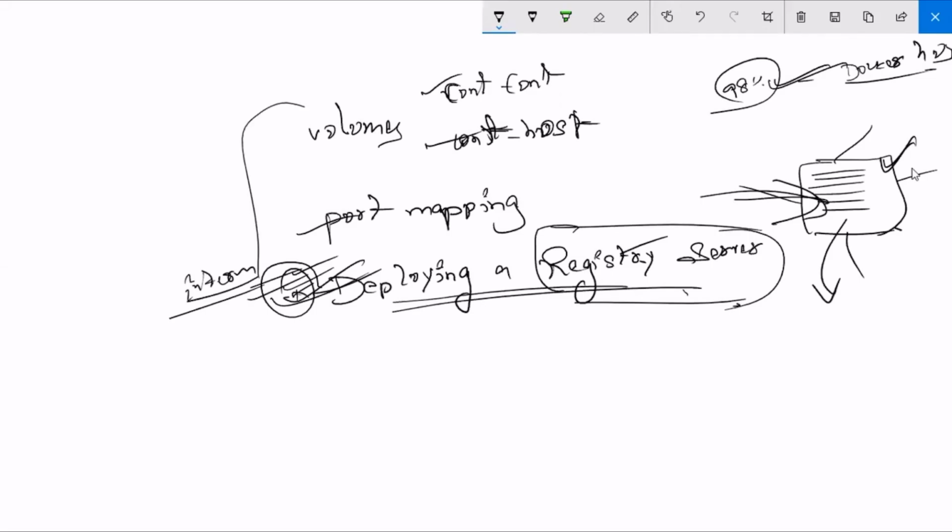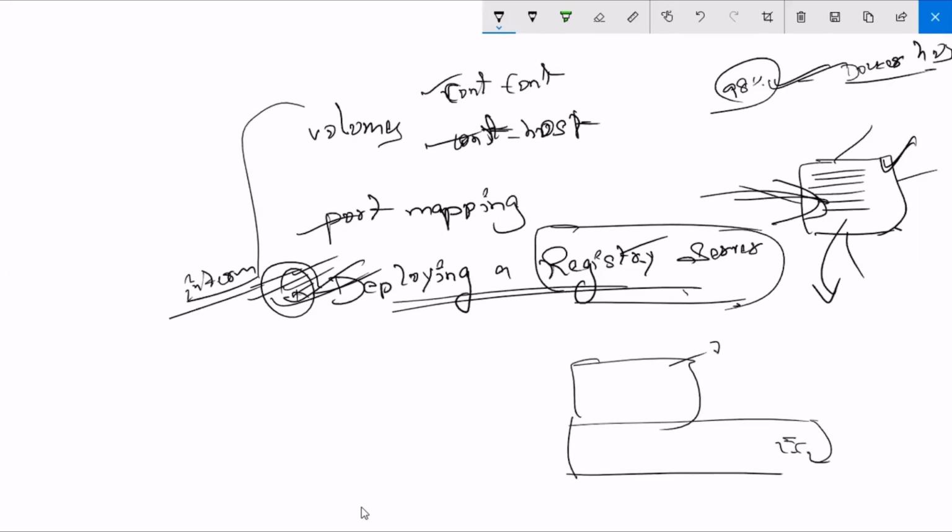Okay, let's see what this registry server is and how to deploy it. On top of my base machine, that is EC2, I'm going to create one container. That is the registry server, where I'll store all my images so that I can pull whenever I want. I can give access to my colleagues and everyone, so that they can push images here and pull images from here. It acts as a storage for the images.